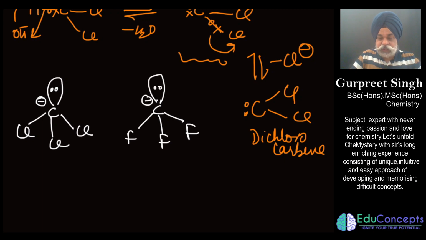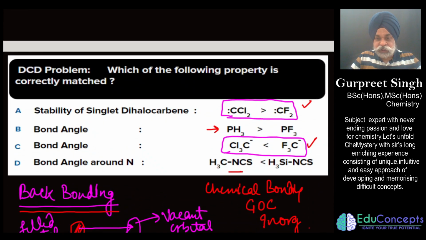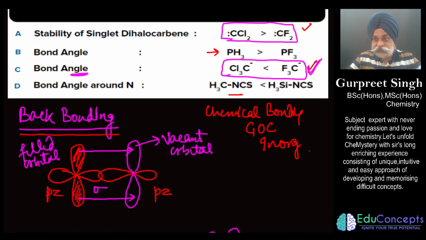Now you have to compare the bond angle. Let me show it to you once again. So this is what is to be asked. That is the C option. C option is asking us about the bond angle which we shall be getting for this one. So let us explain that one.